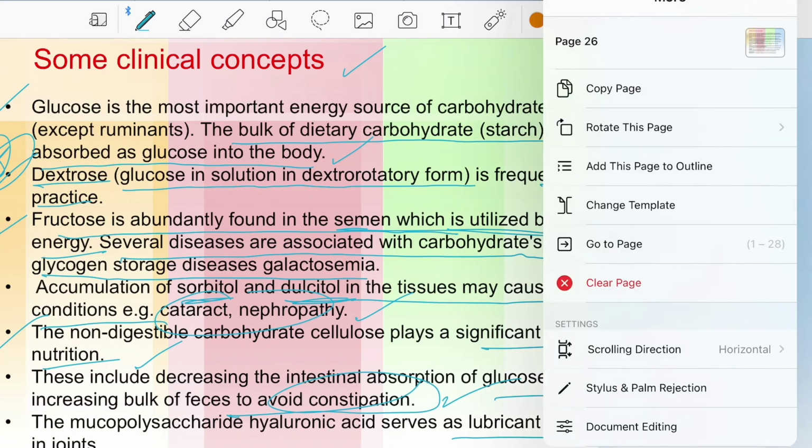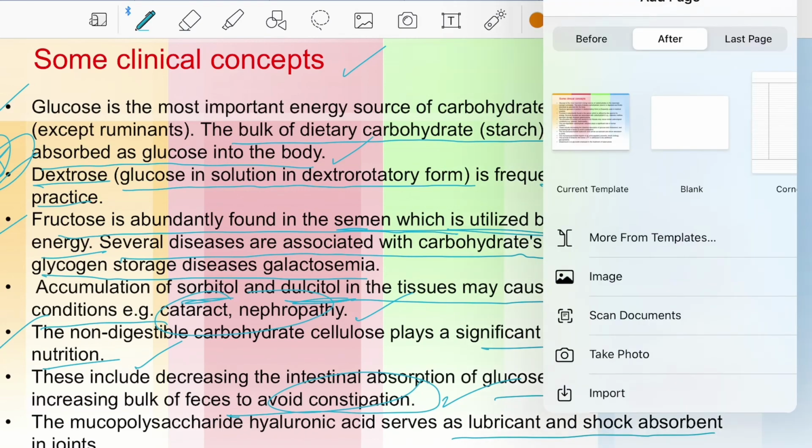Okay, then this is the total concept of whole carbohydrates.